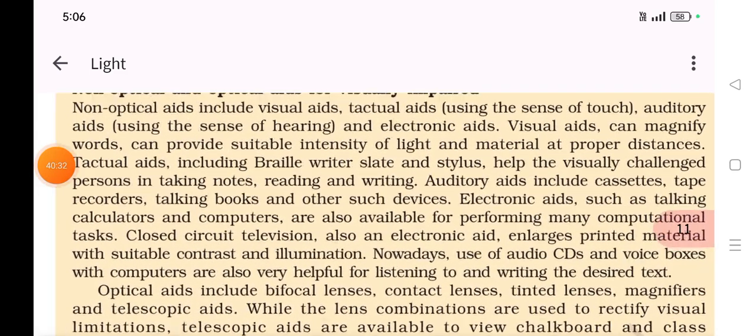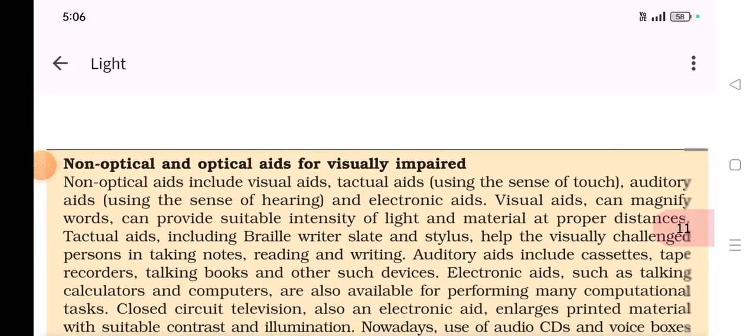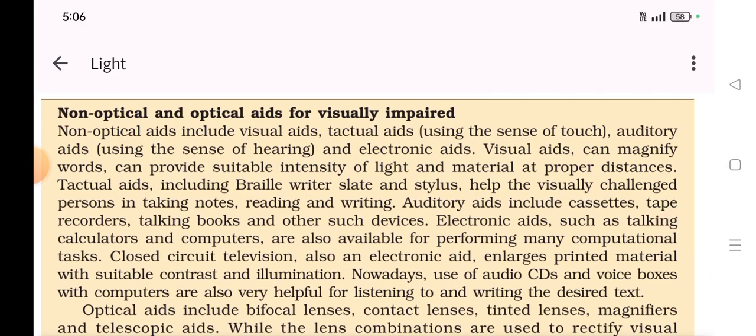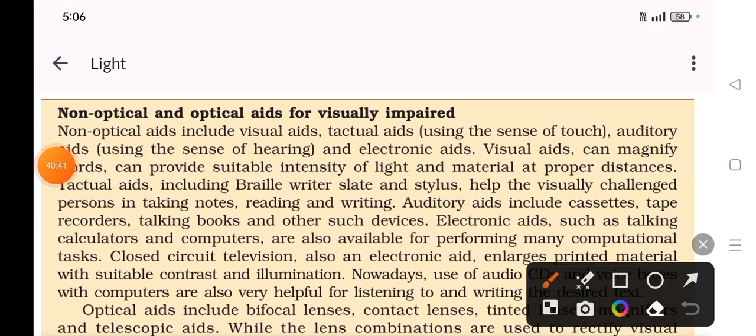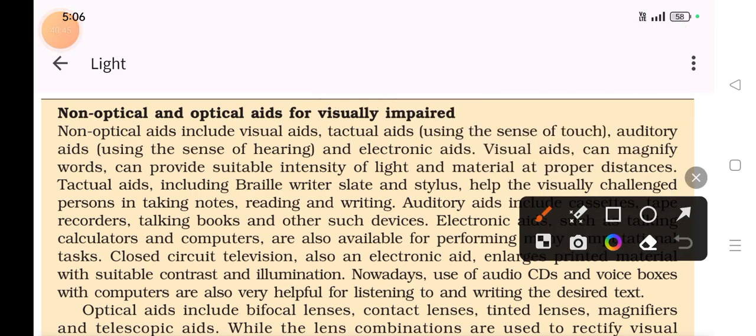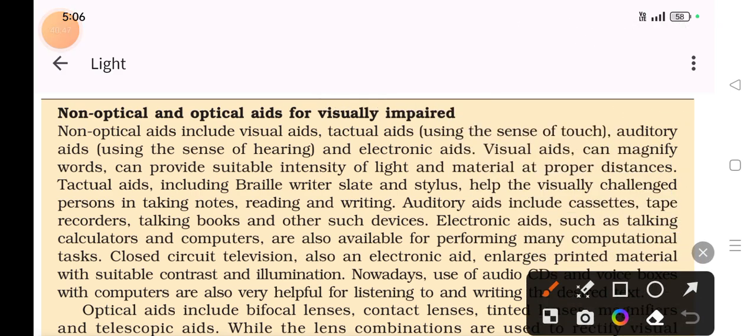Let us read this first. Non-optical and optical aids for visually impaired persons.